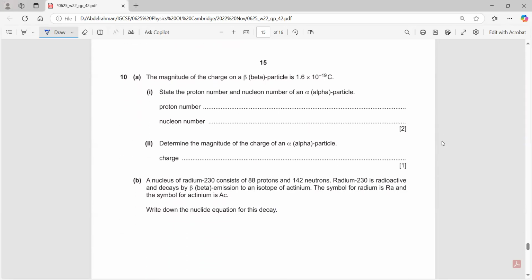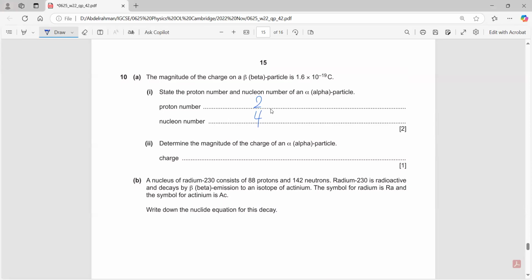Okay, question 10. The magnitude of the charge on a beta particle is 1.6 times 10 to the negative 19 coulombs, which is the same as an electron. We just solved it. State the proton number and the nucleon number for an alpha particle. That's easy. Proton number is 2. Nucleon number, the mass number, is 4. Two very easy marks.